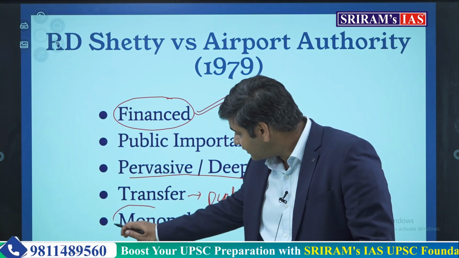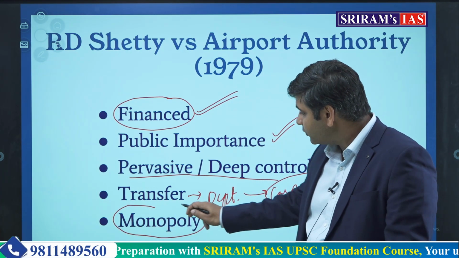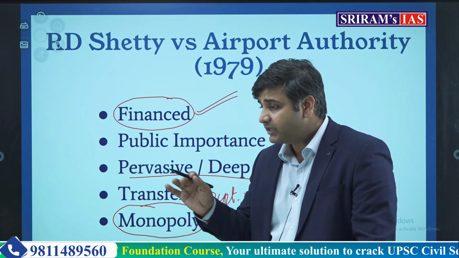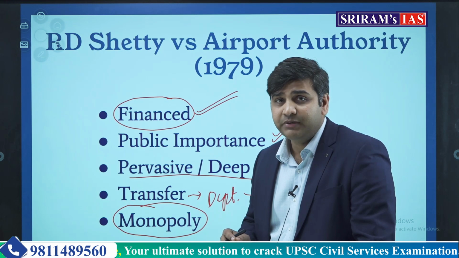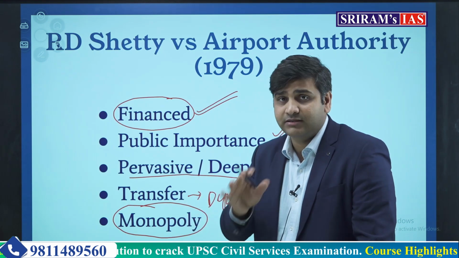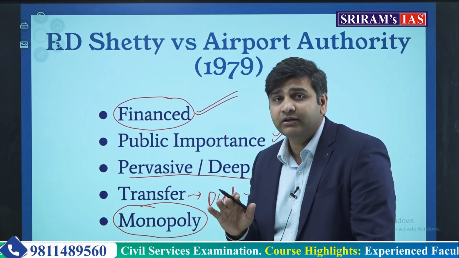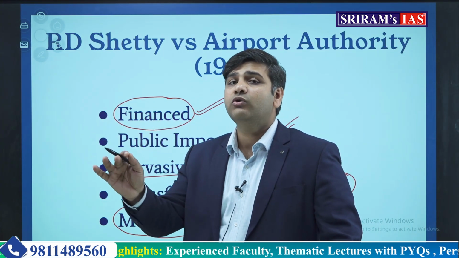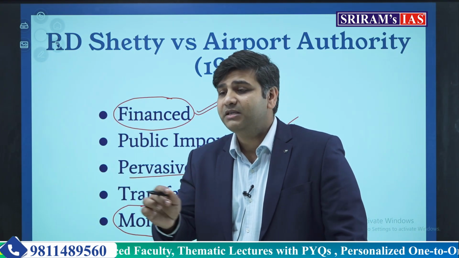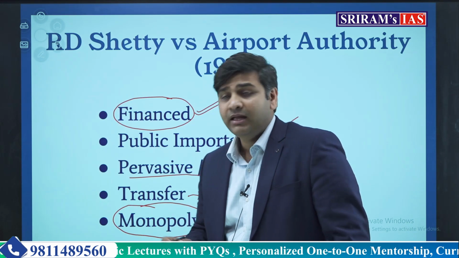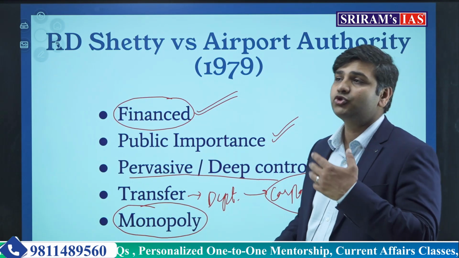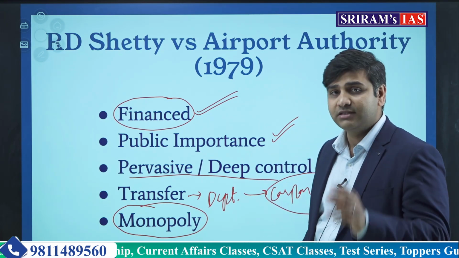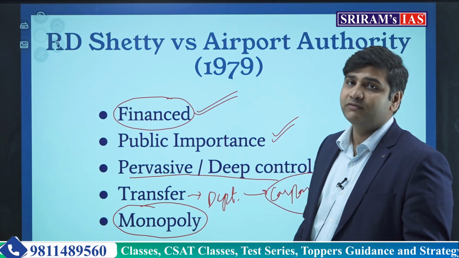And if the government bestows a monopoly on some authority to do a particular work, that only XYZ company will manufacture drugs of a particular kind, or the import of the chemical is allowed only for the use of ABC company, when that monopoly has been bestowed by the government on some authority, that authority will also be called the agency or instrumentality of the government.